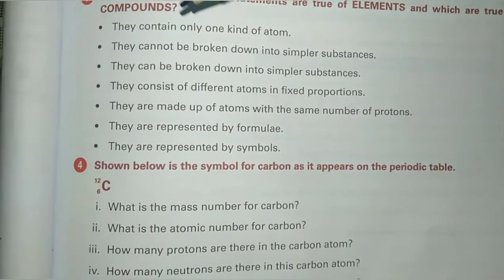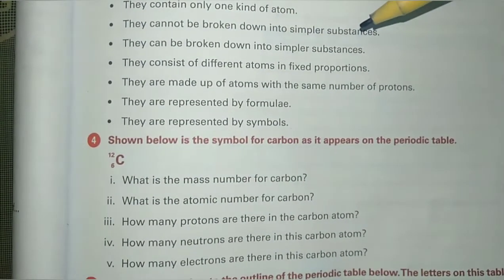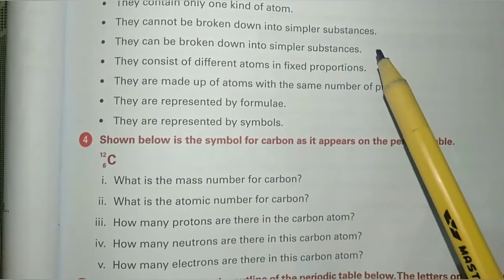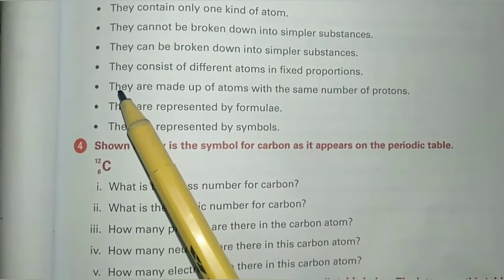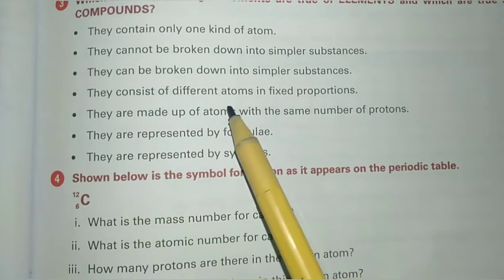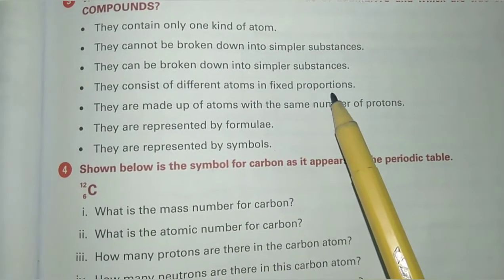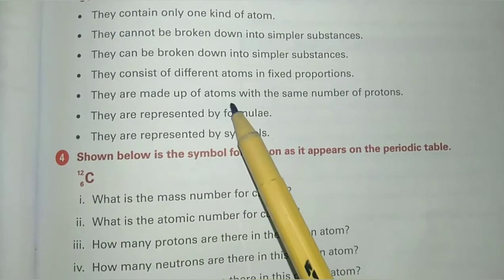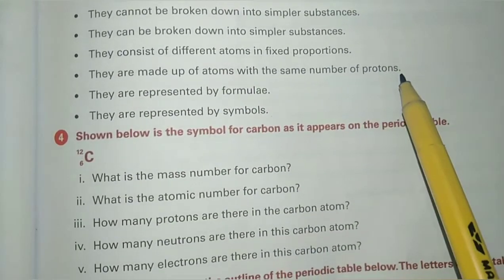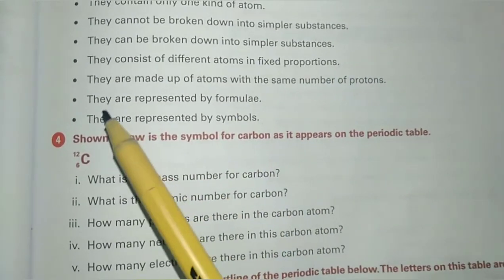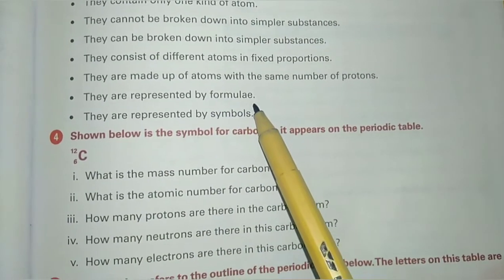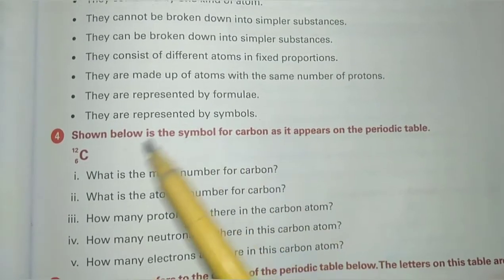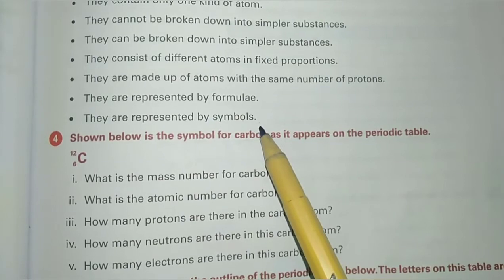Statement number 3, they can be broken down into simpler substances. Compounds. Statement number 4, they consist of different atoms in fixed proportion. Compounds. They are made up of atoms with the same number of protons. Elements. They are represented by formulae. Compounds. They are represented by symbols. Elements.